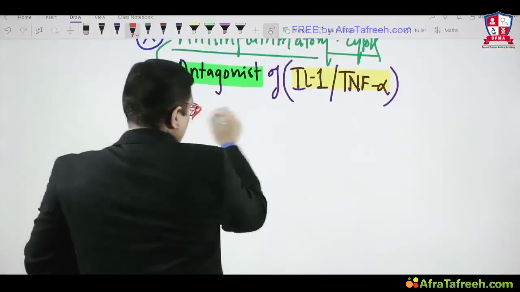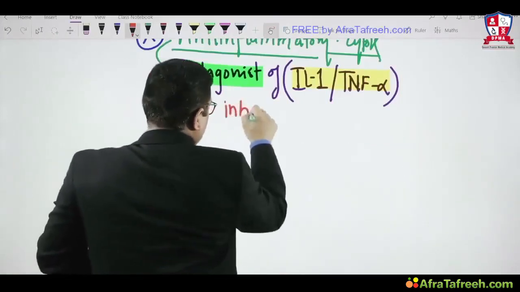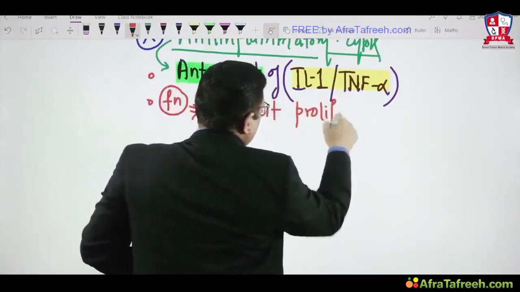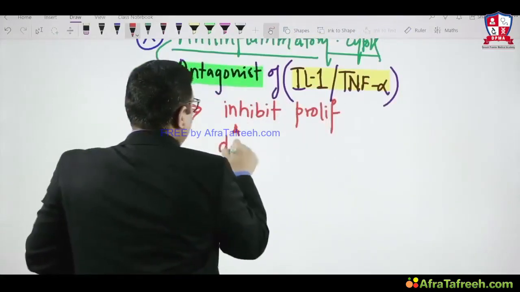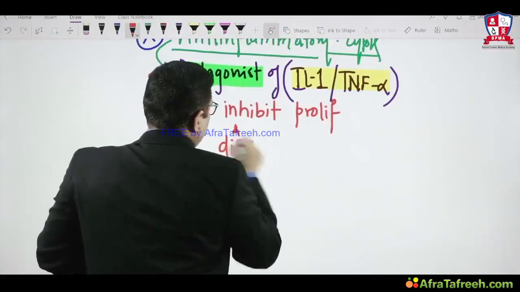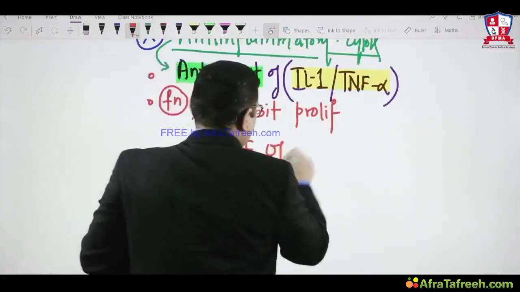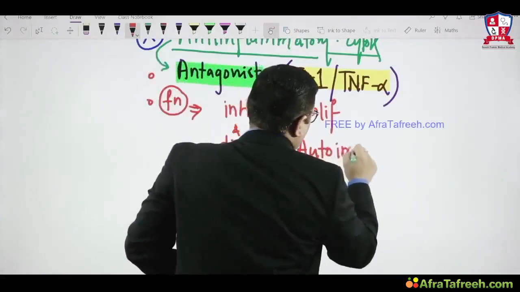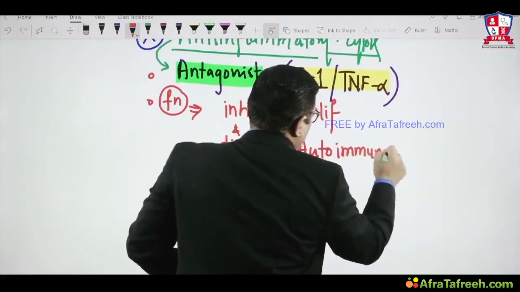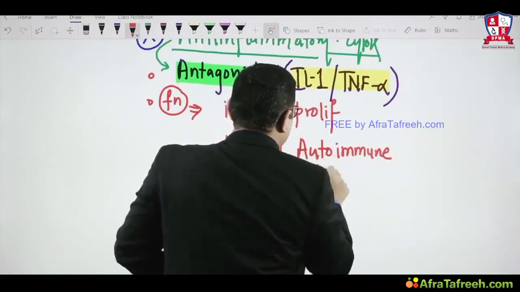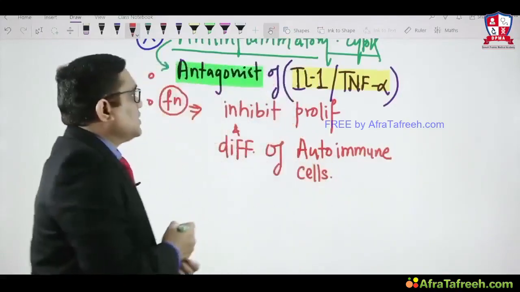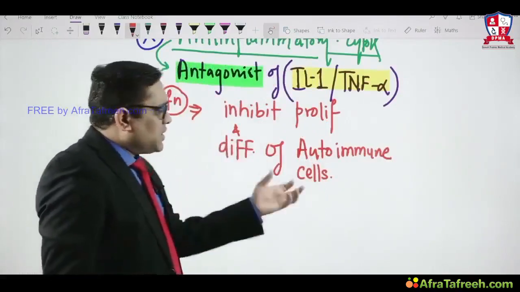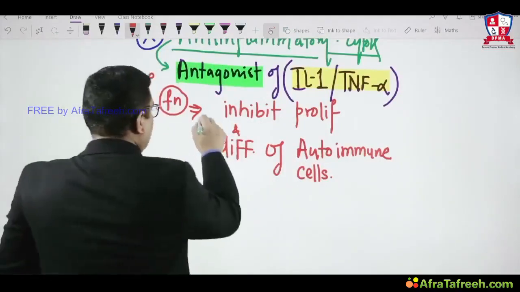Their function is to inhibit proliferation and differentiation of autoreactive or autoimmune cells. So autoreactive or autoimmune cell proliferation will be inhibited by anti-inflammatory cytokines. So they have a tendency to inhibit autoimmune reaction. This is number one.